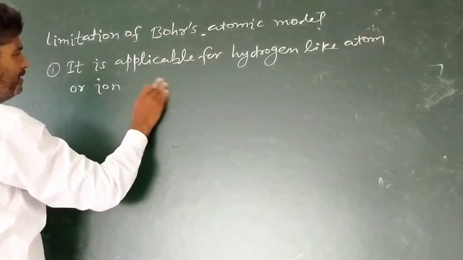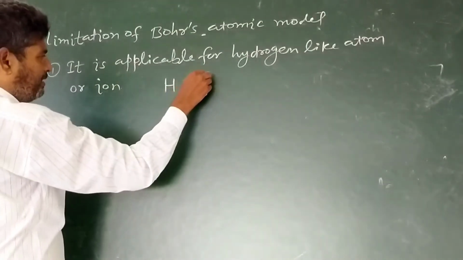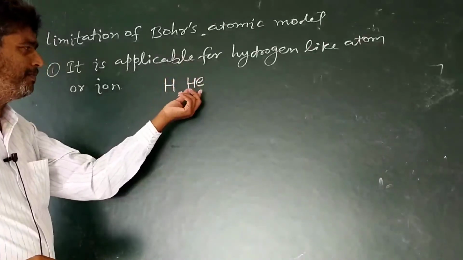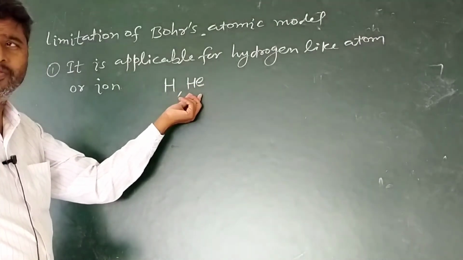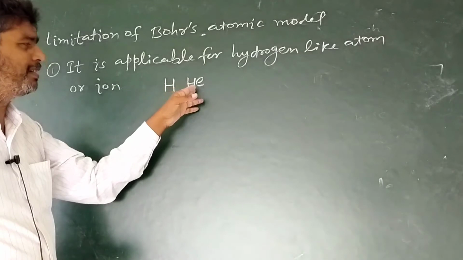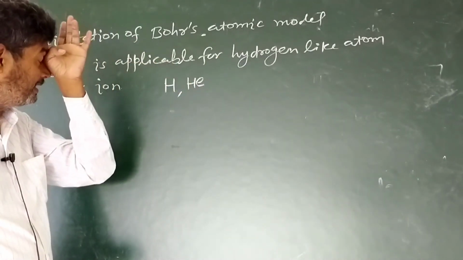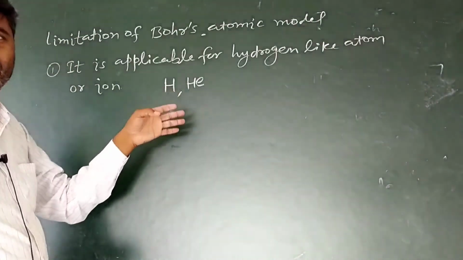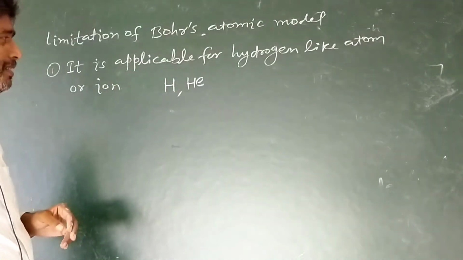For example, hydrogen has 1 electron. The atomic number of helium is 2, and the number of electrons in helium is 2. It does not hold good; it does not exist under the requirement of the Bohr atomic model.